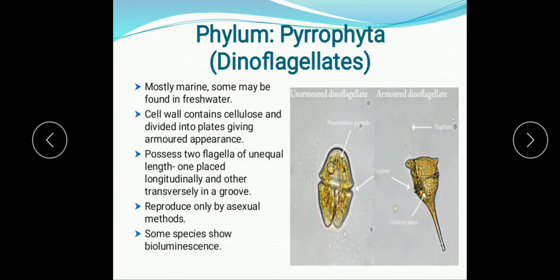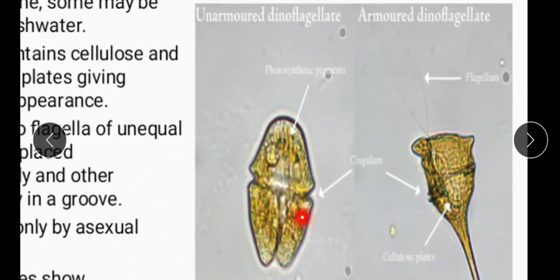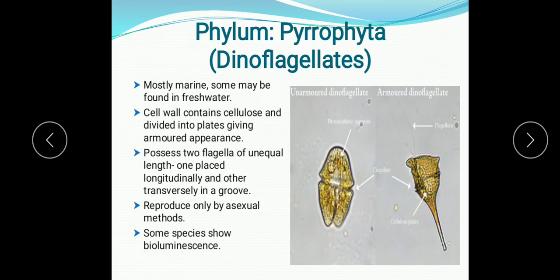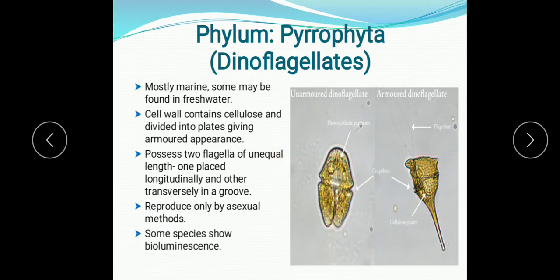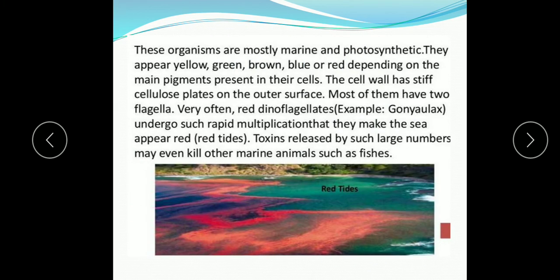Red tide can be toxic to marine animals also. And some species of the dinoflagellates show bioluminescence, that is, their body produces and emits light. The examples are Gonyaulax, Glenodinium and Gymnodinium. So here you can see the red tide.